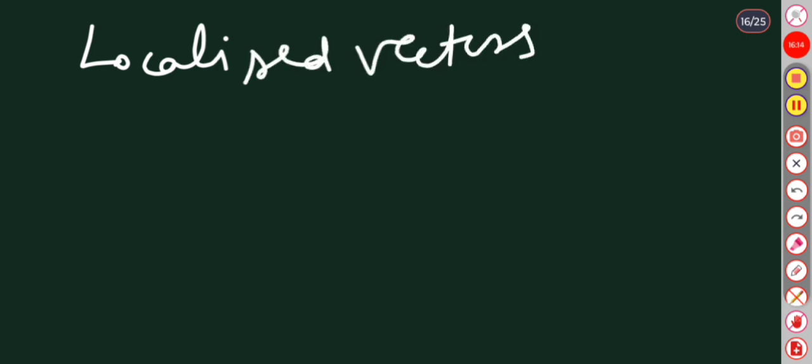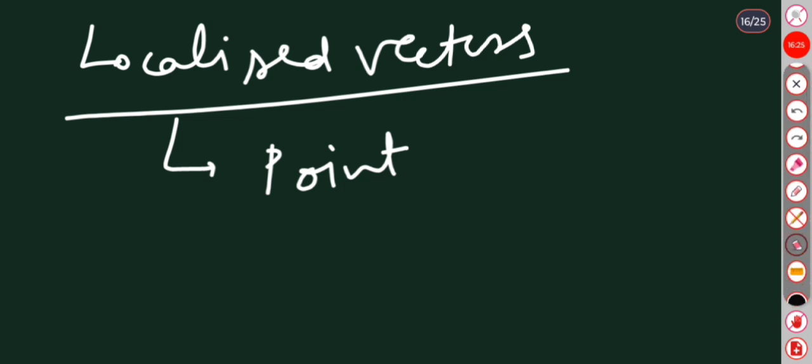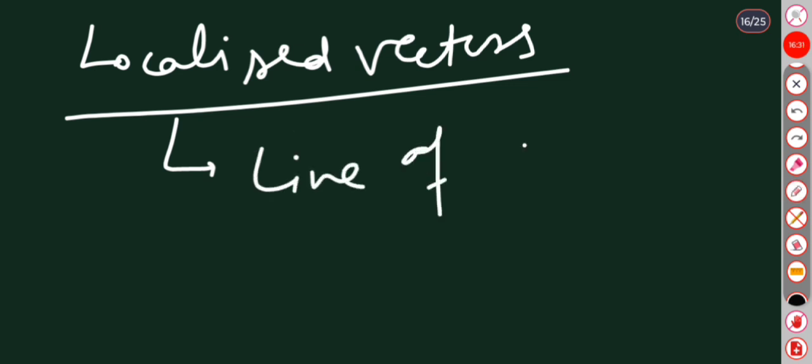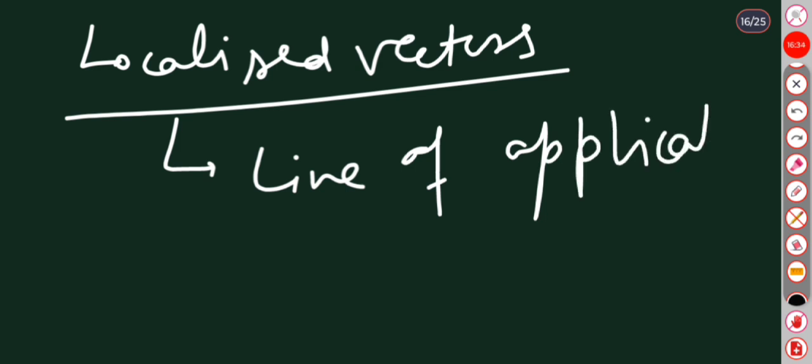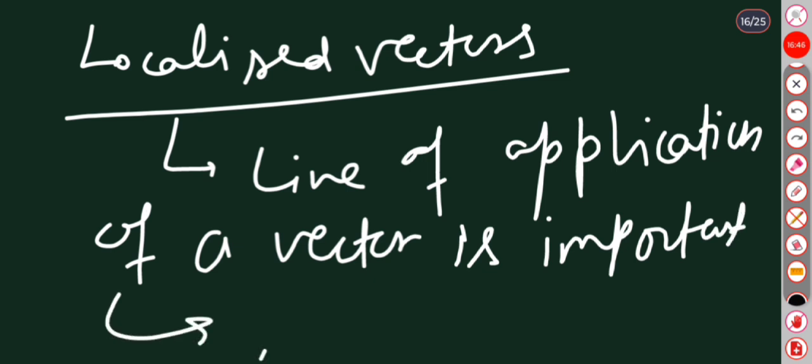Localized vectors. Point of application, line of application. If the line of application of a vector is important, such a type of vector is called a localized vector.